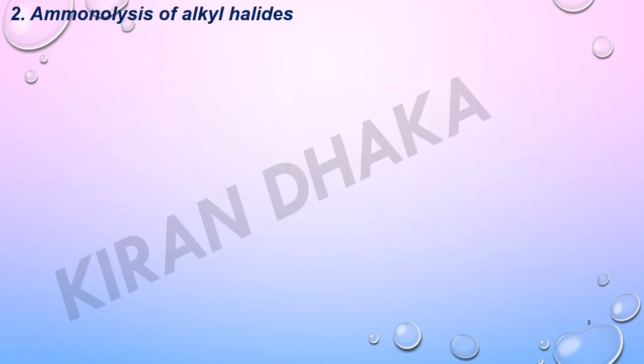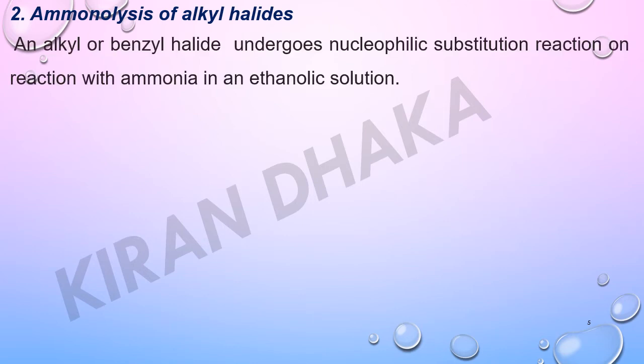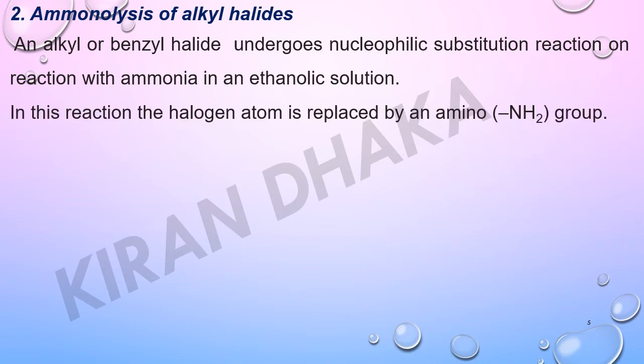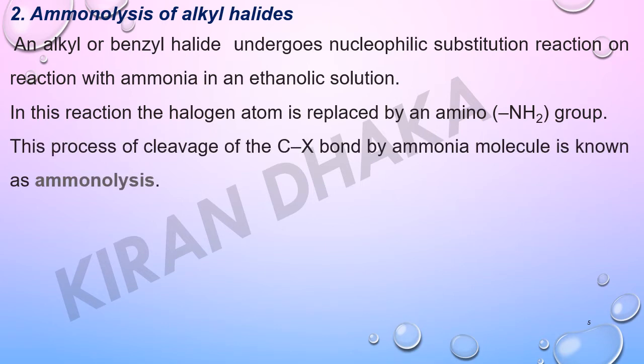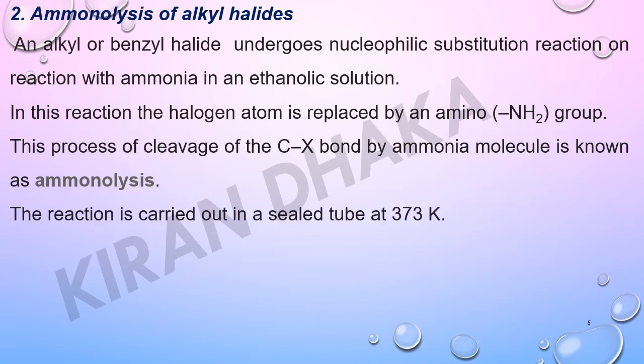The second method of preparation of amines, that is ammonolysis of alkyl halide. An alkyl or benzyl halide undergoes nucleophilic substitution reactions on reaction with ammonia in an ethanolic solution. In this reaction, the halogen atom is replaced by an amino group. This process of cleavage of the carbon-halogen bond by ammonia molecule is known as ammonolysis. The reaction is carried out in a sealed tube at 373 K.